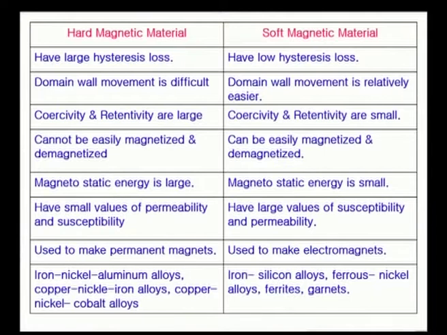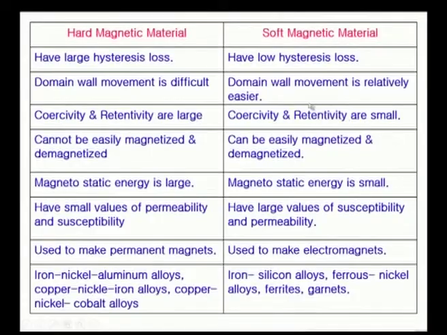A magnetic cycle means we apply a magnetic field along one direction, then reverse it to the opposite direction and come back, and that is one cycle of magnetization. The area covered in this hysteresis curve is a measure of energy loss. So, soft magnetic materials have low energy loss or low hysteresis loss.